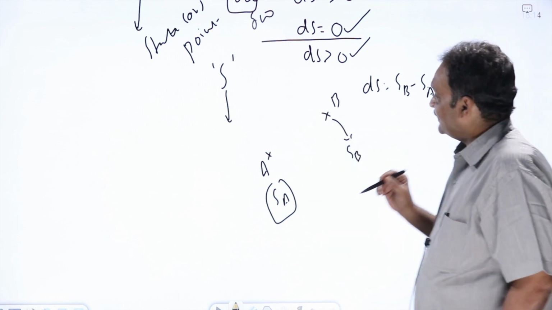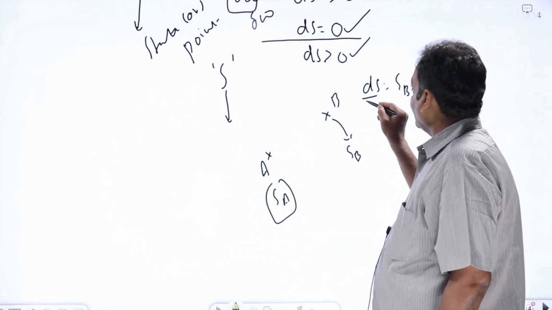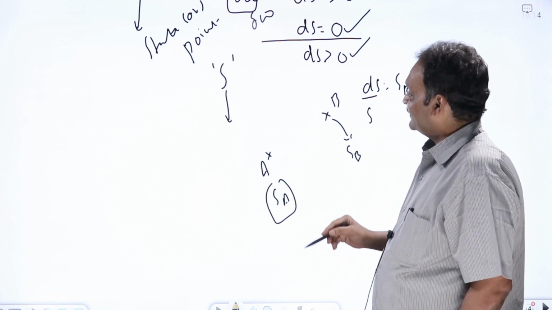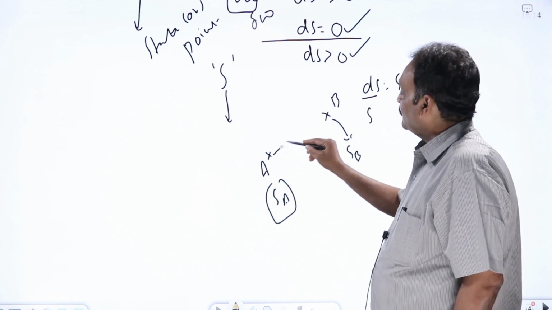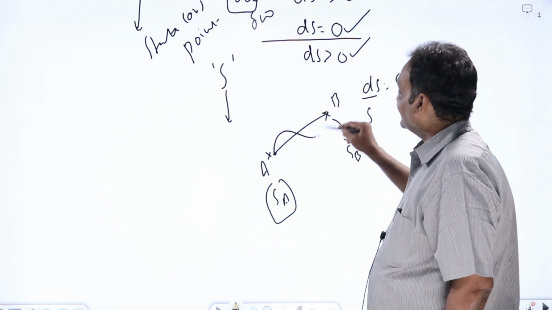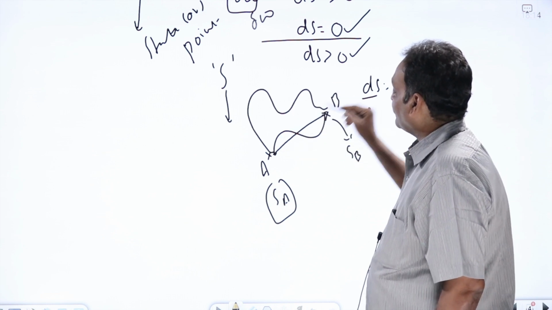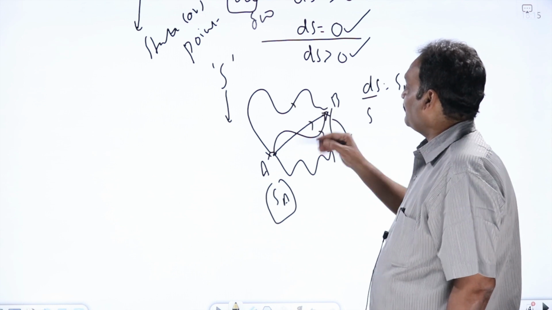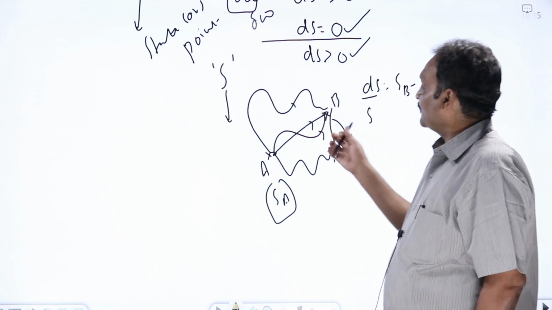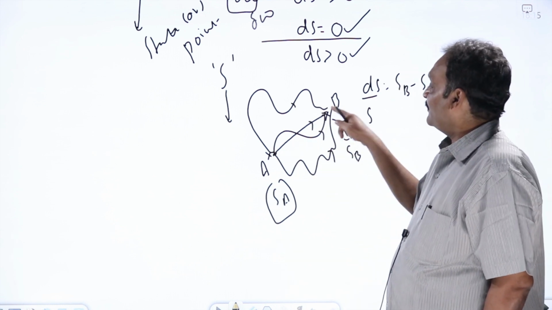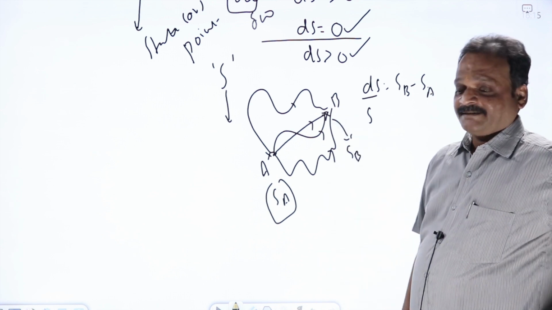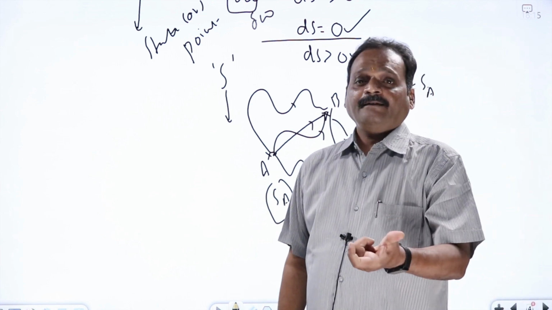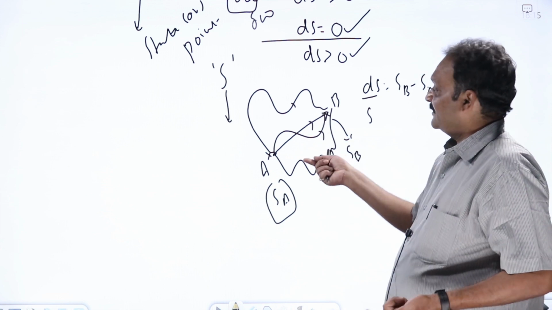But the advantage is, since entropy is a point or state function, whether you go from A to B like this or like this or like this, in whichever process you go, the change in entropy will remain the same, whichever path you go, because the initial point and final point are the same. That is the advantage of taking a point function.